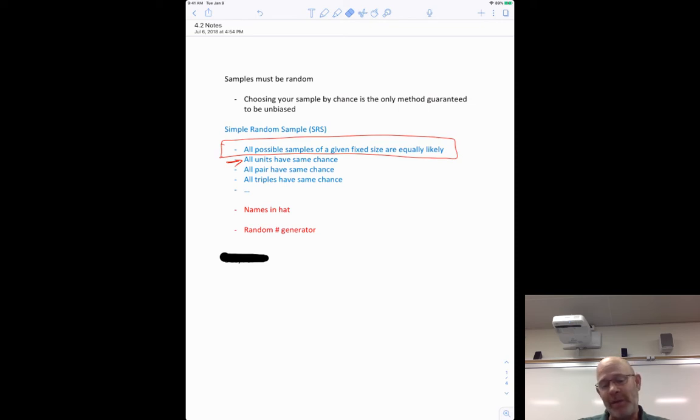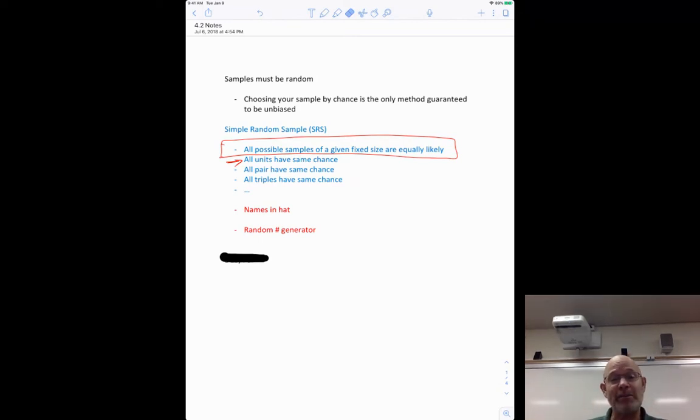And here's what I mean by that. Check this out. I could look at my class roll and say, I want to pick 5 people. And the way I'm going to do it really easily is I'm going to pick just a chunk of 5. It's either the first 5, the second 5, the third 5, the fourth 5, the fifth 5, or the sixth 5. Just really quick and easy for me to do. So I'm going to maybe pick a number from 1 through 6. And if it's 3, I'm going to go to the third group of 5. Really easy. I got 5 people.